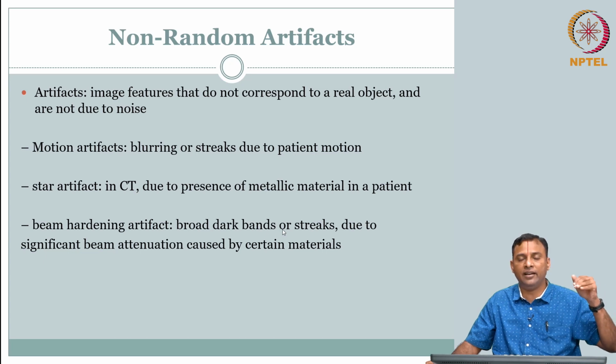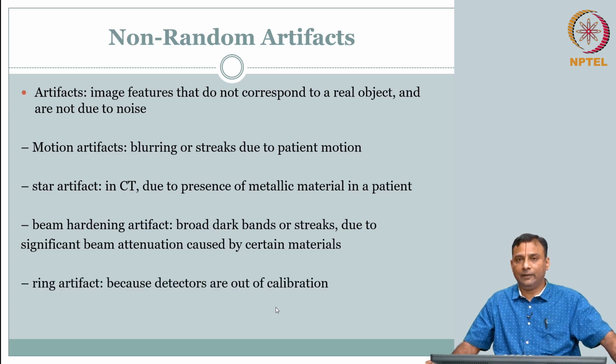He has seen it day in and day out. For normal patients, that should not be a range of values that he sees there, but sometimes, due to this beam hardening artifact, you start to see that, and that is caused by sudden attenuation by certain materials. So we'll talk about that when we get into details about the physics of interaction of X-rays with material.